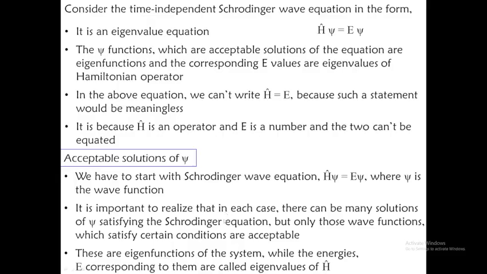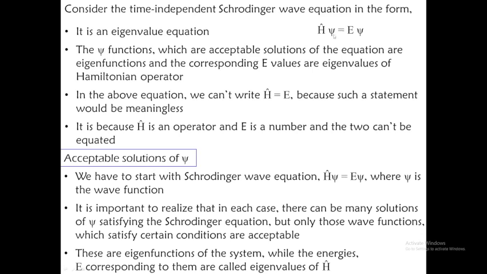So when you consider the time independent Schrodinger wave equation in the form H psi equal to E psi, as we have discussed in the last class on eigenfunctions, taking the Schrodinger wave equation as an example, here you can see that an operator is acting on the function. We are getting the same function back multiplied by a constant E. So it is an eigenvalue equation. This equation is an eigenvalue equation because it satisfies the eigenvalue form.